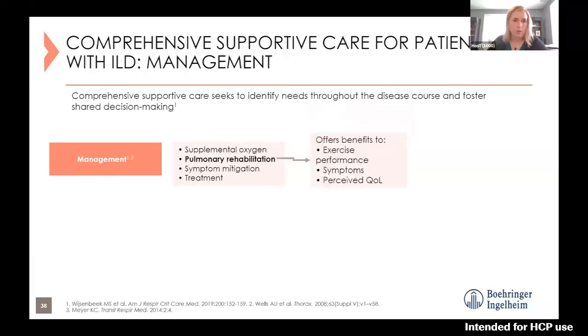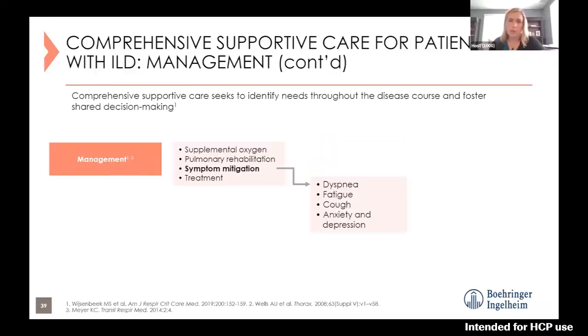etc., the oxygen providers. As you all know very well, pulmonary rehab is absolutely fundamental for patients with lung fibrosis and should be included early in tailored exercise programs. Patients with ILD are very likely to gain meaningful benefits from pulmonary rehab in terms of their exercise performance, 6-minute walk, dyspnea, quality of life. All of those we know have a great potential to improve in these patients.